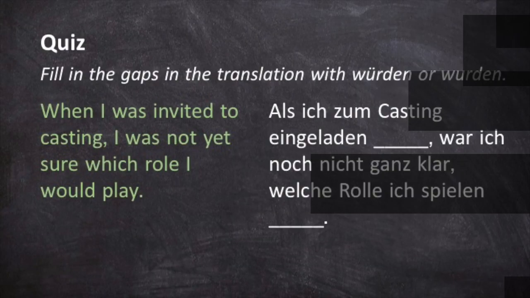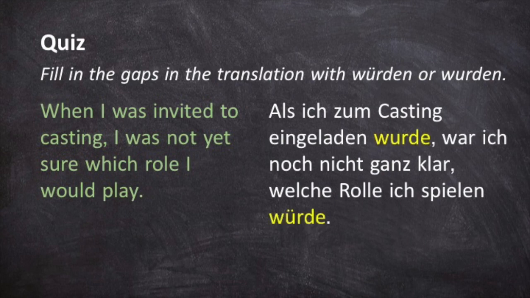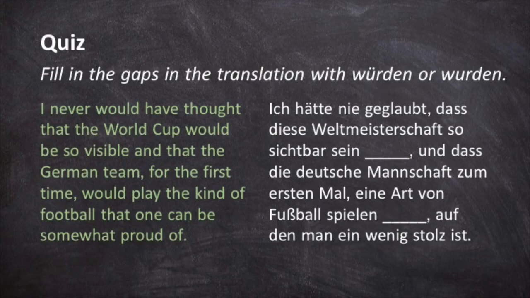Let's try another. When I was invited to the casting, I was not yet sure of which role I would play. The first phrase uses the past tense in the passive voice, in reference to something that actually happened in the past, so wurde is the correct choice. In the second part of the sentence, würde is used to mean would in the phrase, which role I would play. Give this last sentence a try.